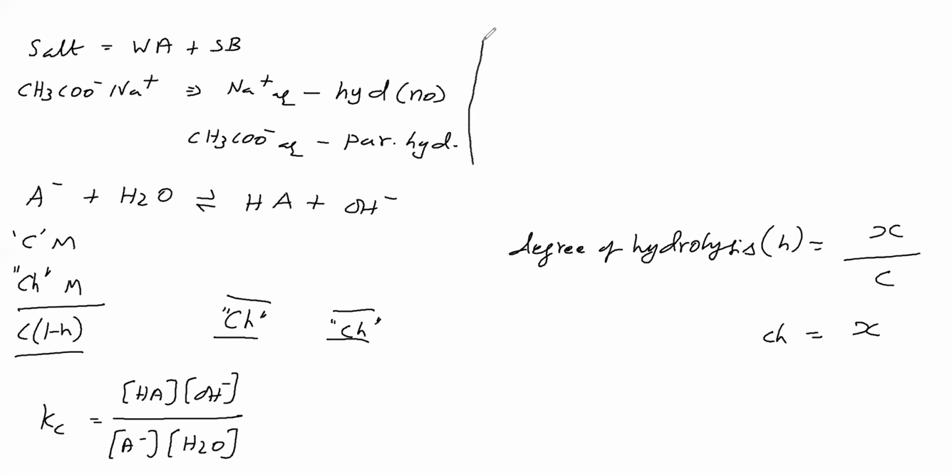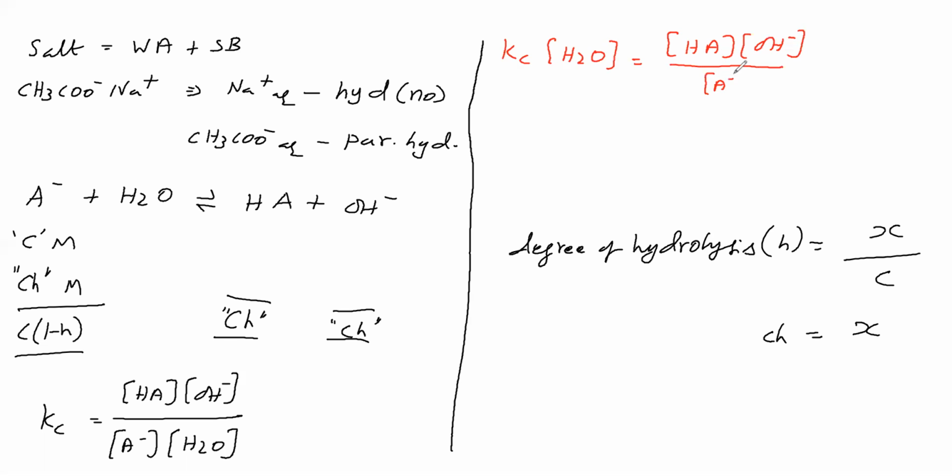Therefore, we will get Kc into concentration of water is equal to concentration of HA into concentration of OH minus by concentration of A minus. This Kc is called the equilibrium constant. This is the concentration of water. It is also constant. Both on multiplication give Kh, which is called the hydrolysis constant. Hydrolysis constant is equal to concentration of HA into concentration of OH minus by concentration of A minus.